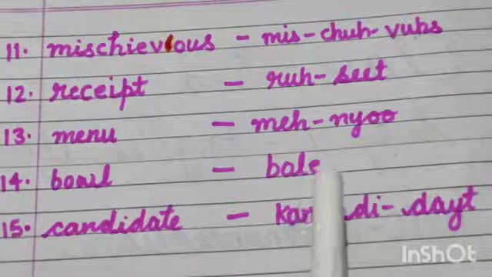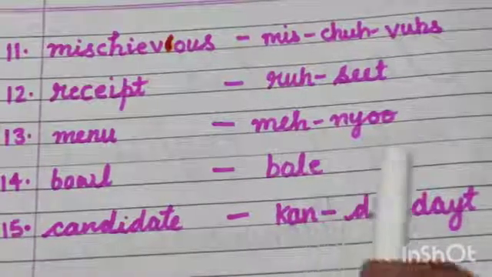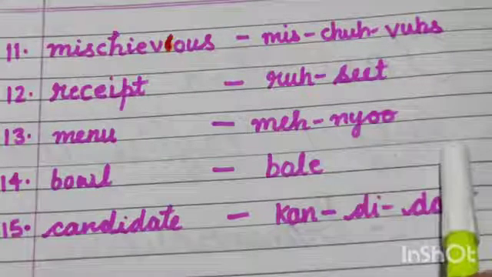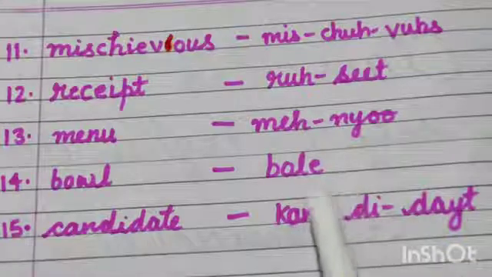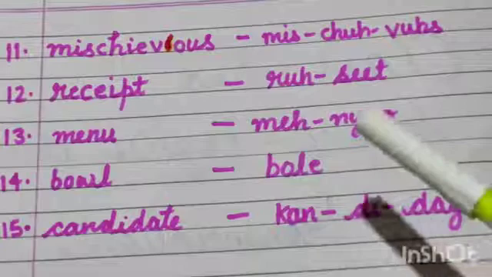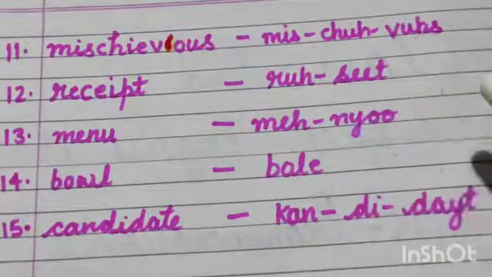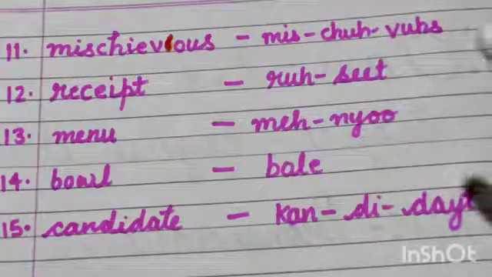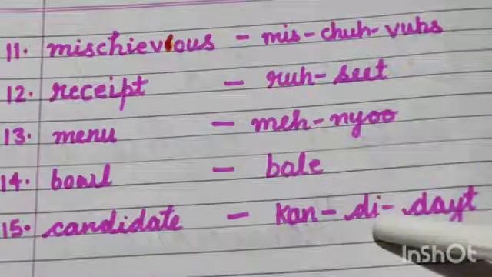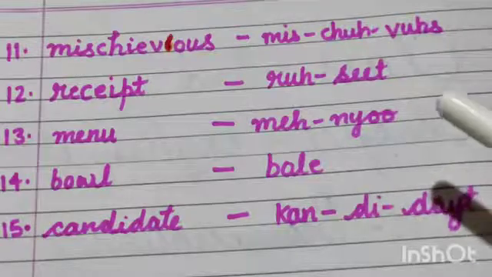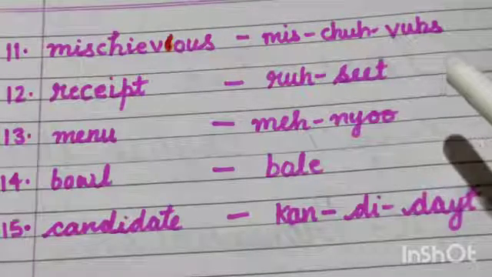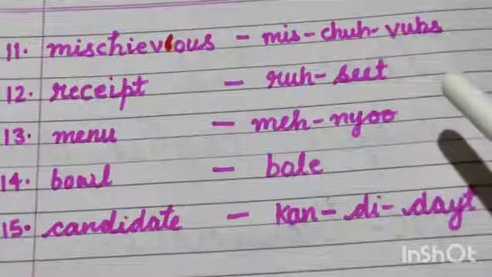I hope everybody has understood these words and their pronunciation. Only speaking English is not enough. You have to pronounce the words correctly also, and that you get only from practice.